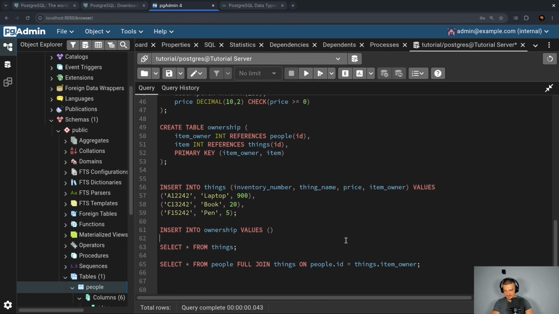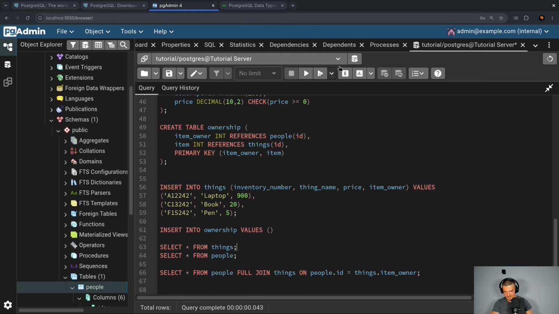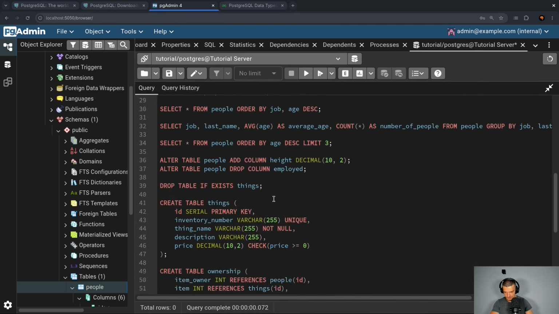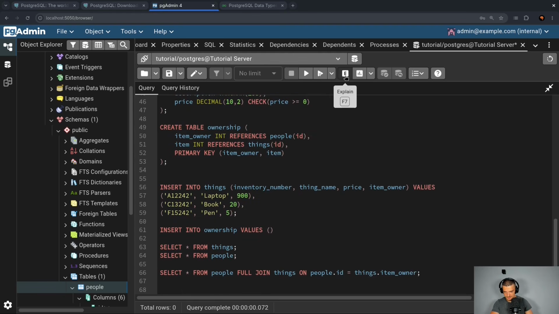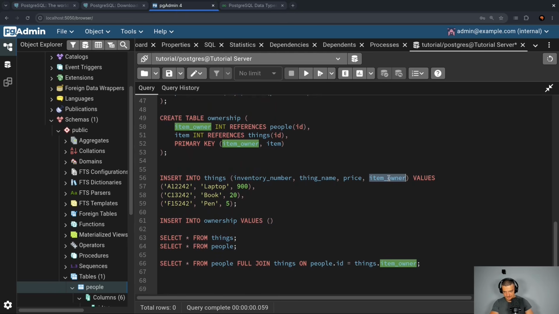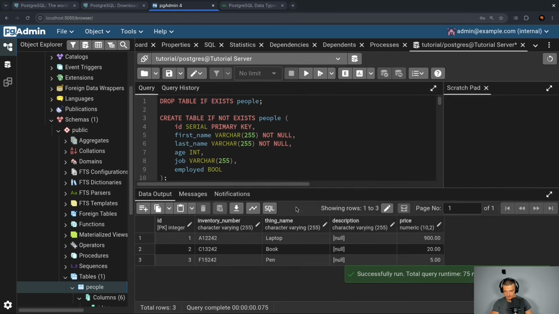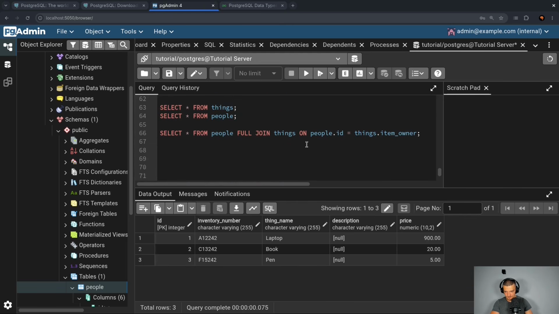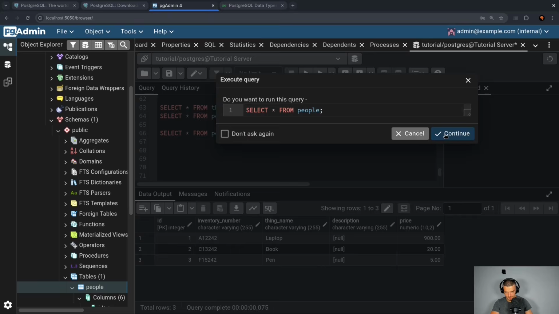So person, let me see what the current IDs are, because they always are different due to the serial data type. So I'm going to say select from things. We have here nothing. So didn't I run the insert statement? Let's see. Oh yeah, I'm still showing the item owner, so I need to remove that. So I'm still providing this as a column here. Let's insert, and now let's see what the IDs are. They should be 1, 2, 3. There you go. For the things, it's 1, 2, 3. And for the people, it's probably still 10, 11, and so on.